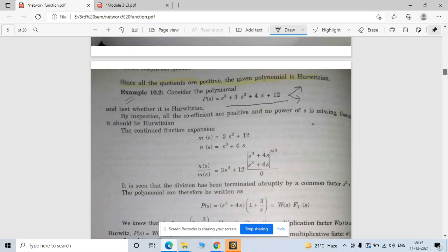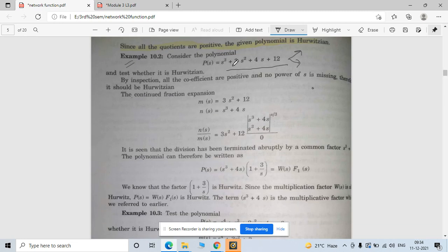Now for the second function, here your highest power is odd, right? Odd power of s. So this becomes your dividend here, and this even power, which is the lower power, behaves as your divisor. So solve that problem by using this, or you can divide the odd and even parts of this function by this. So when you divide, you will get 0 here directly in one step.